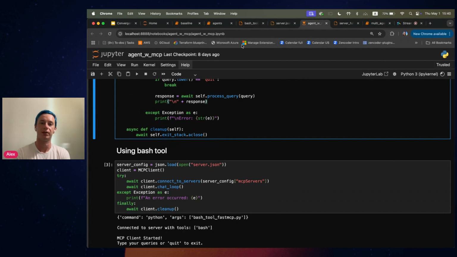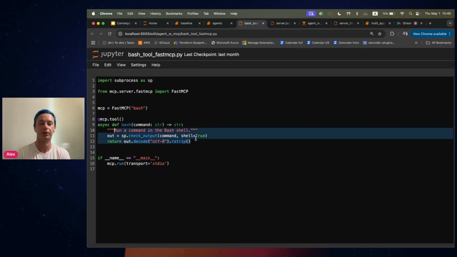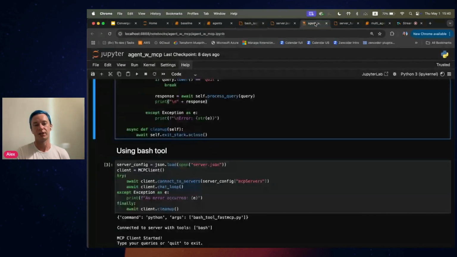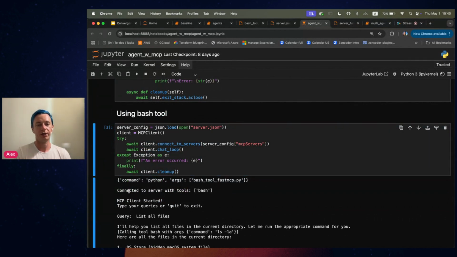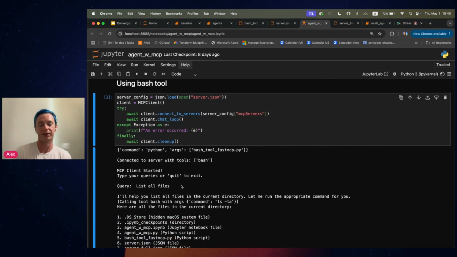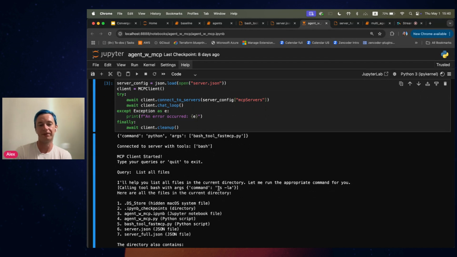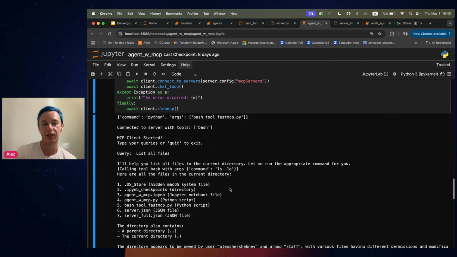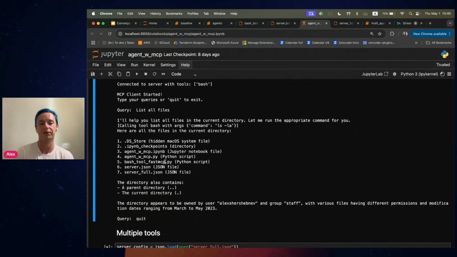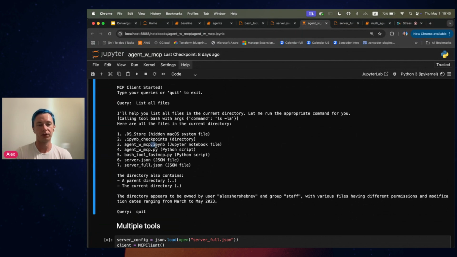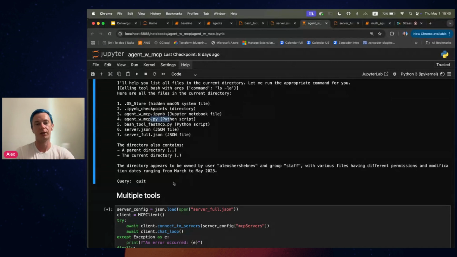Now let's see that in action, and we will start with using just the bash tool, which I showed a couple of seconds ago over here. It will just allow the LLM to call any bash command. So we are connecting to the servers, and as you can see here, we are connected to the server with the tool called bash. And then we can ask the LLM, for example, to list all files, in which case it decided to call the command ls -la, which makes sense. It got the answer from that command and gave us a summary of what it has seen in this directory. So it's a bunch of notebooks, a bunch of Python files, and so on.